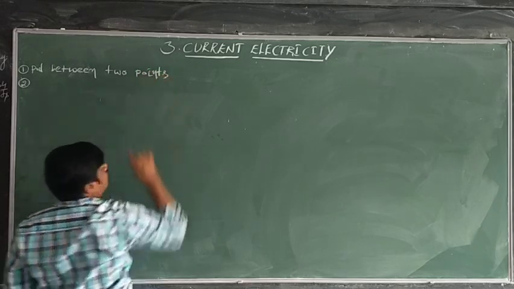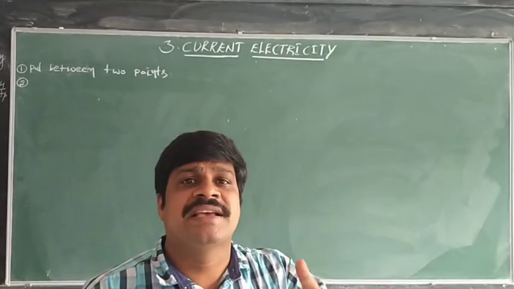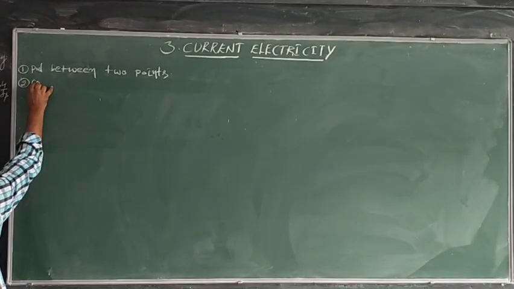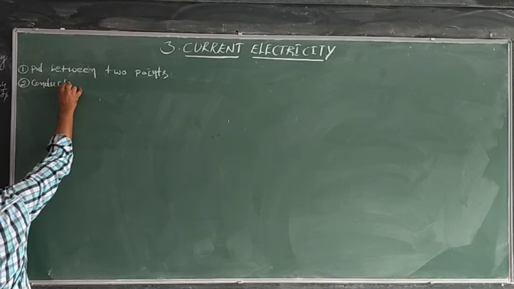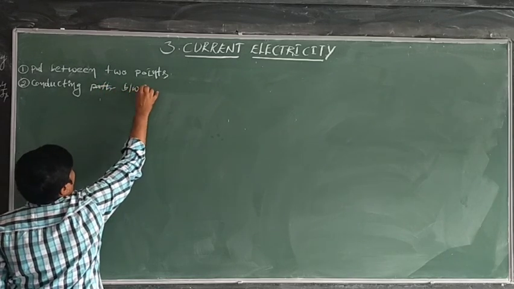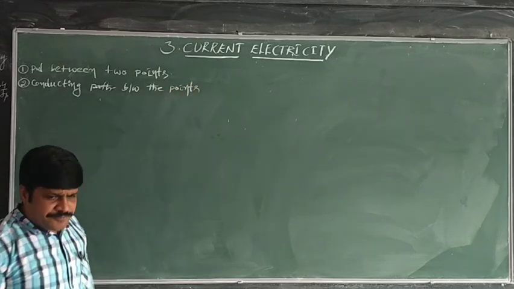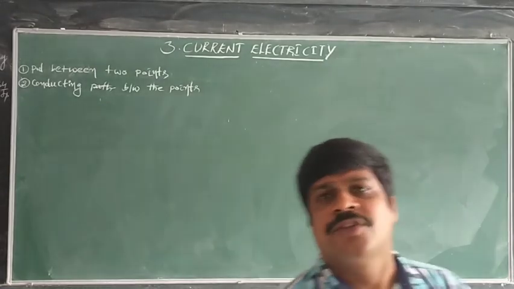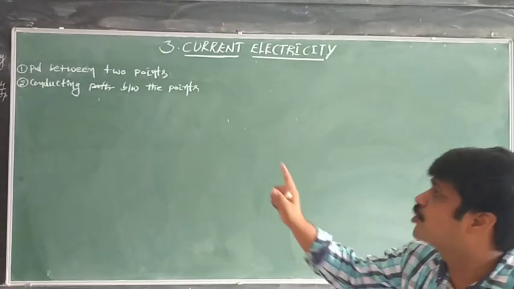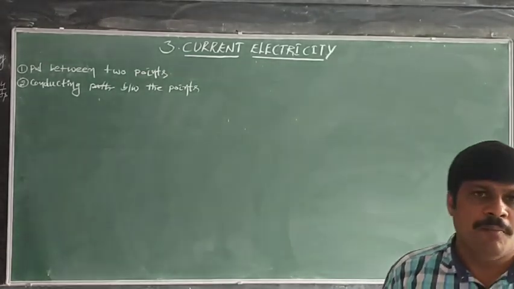Suppose the charges have to flow between 2 points. Then, between those 2 points there must be a potential difference. Next, there must be a conducting path between the points, that is, between the points in which charge has to flow. So between those 2 points there should be a potential difference, and there should be a conducting path between those 2 points.